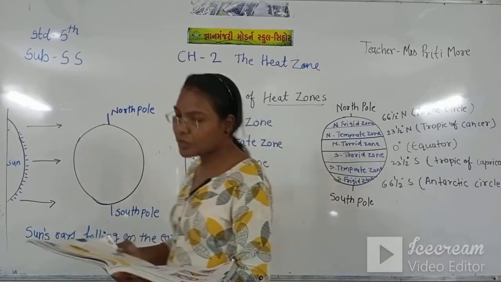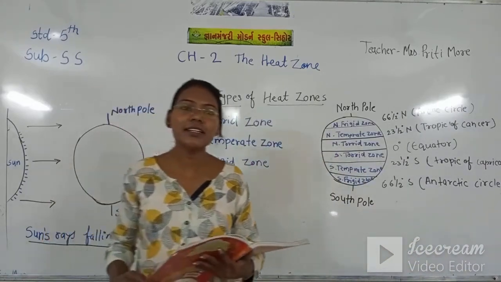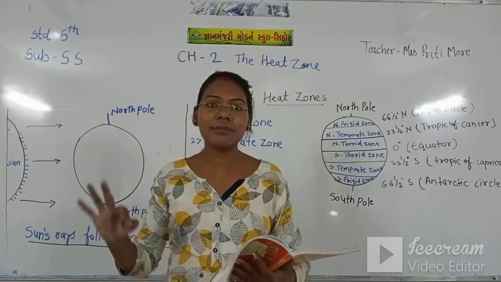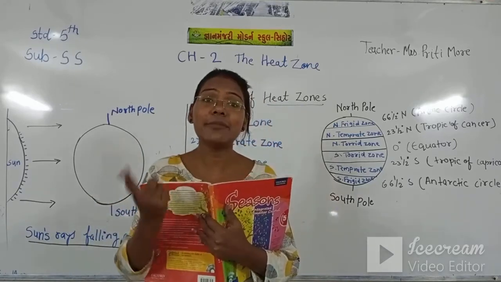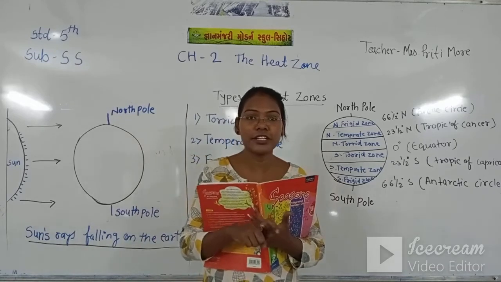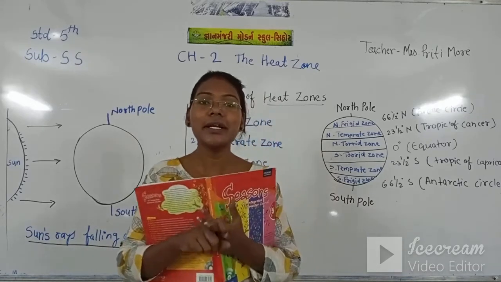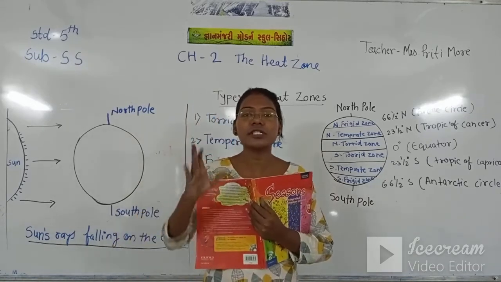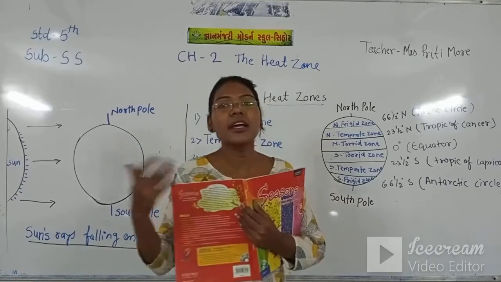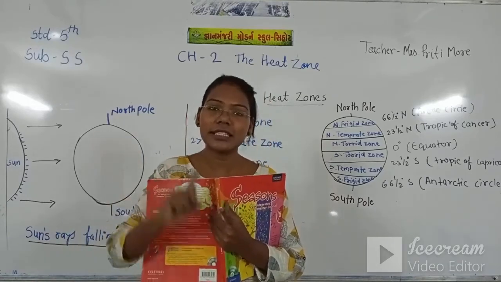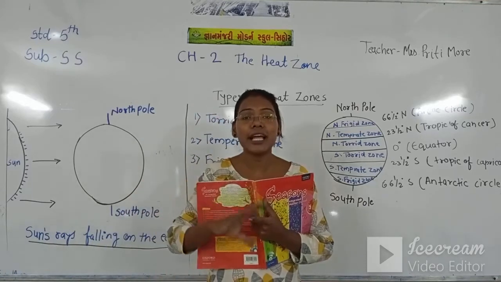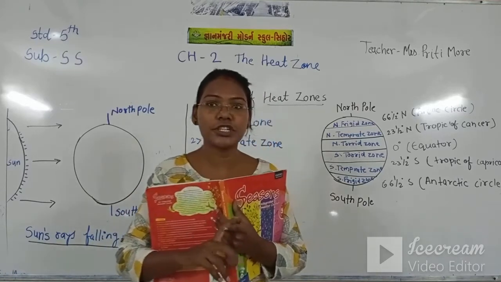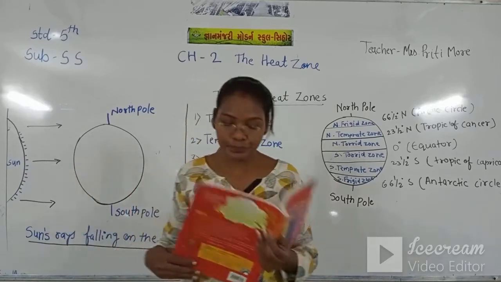Now what we have seen: weather describes the short period, but climate describes the atmospheric condition for a long period. That means there is a difference between weather and climate. Weather describes the atmospheric condition for a short time and climate describes it for a long time.